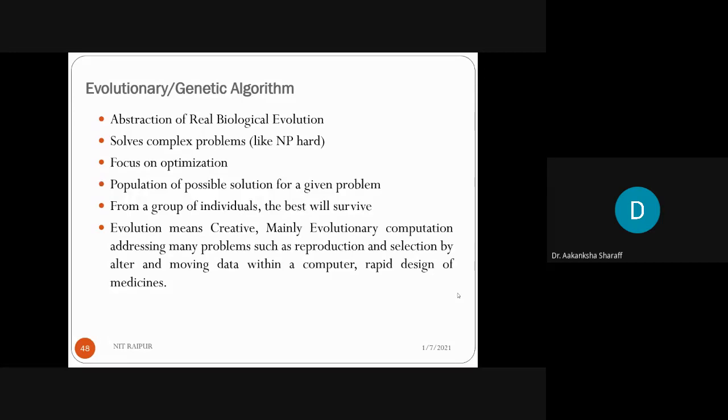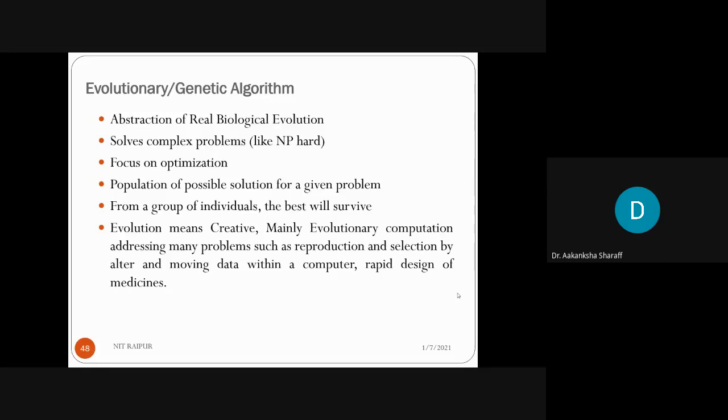So here we use that theory: from the thousands of genes which are traveling, most of the genes, or the chromosomes in terms of the genetic algorithm, that are the most fit will get transferred or participate in the production of a new child or the next generation. Clear? So this is the concept behind the genetic algorithm.